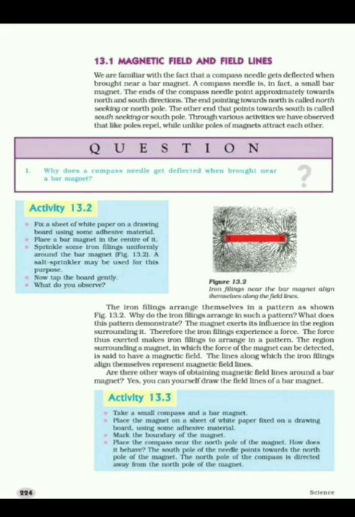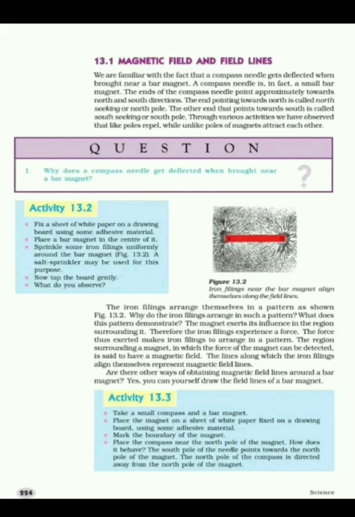Now see activity 13.2. This is to understand the magnetic field produced by a bar magnet. Fix a sheet of white paper on a drawing board using some adhesive material. Place a bar magnet in the center of the paper sheet. Sprinkle some iron filings uniformly around the bar magnet as shown in figure. Now tap the board gently.